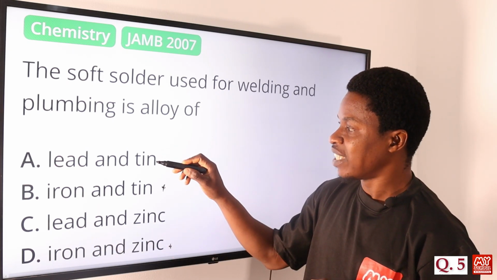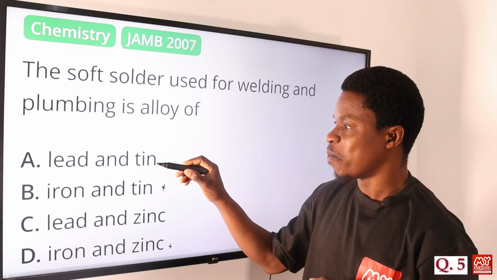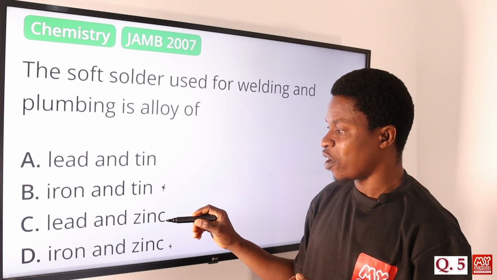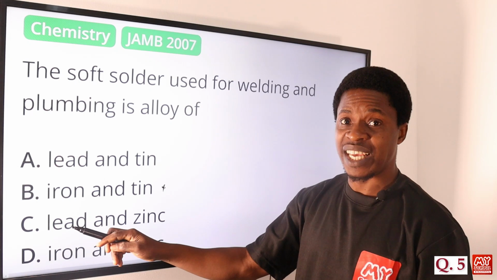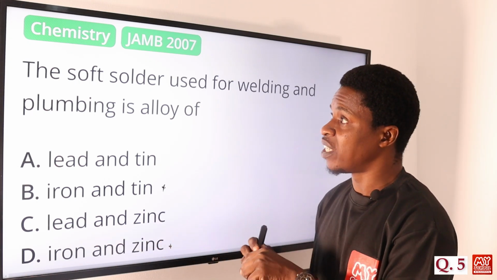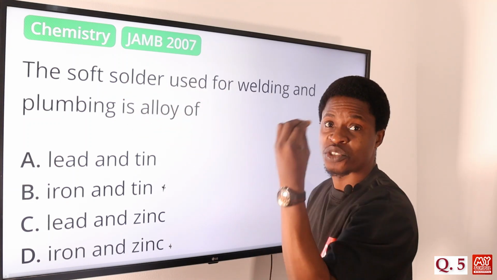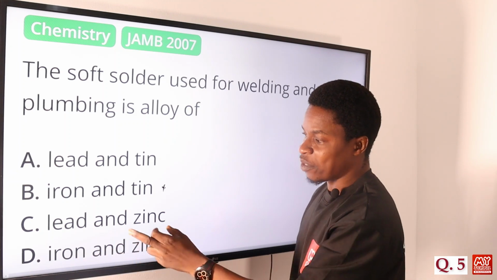Then what we are considering is tin and zinc. This also has a tendency to melt together. If it is heavier, we can have zinc also. But because of the reactivity of zinc together with lead, the combination might not be fine enough to give a soft solder. If it is heavy, we can be talking of iron or zinc.